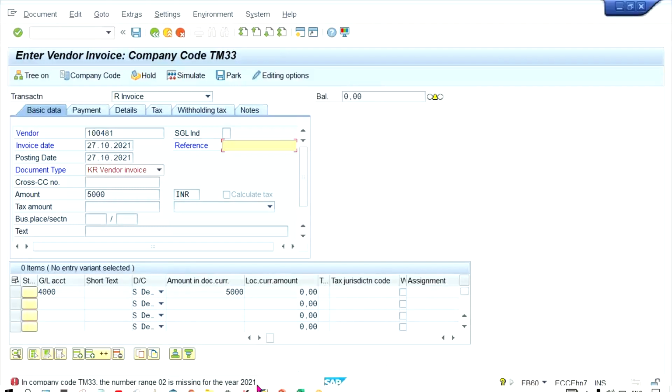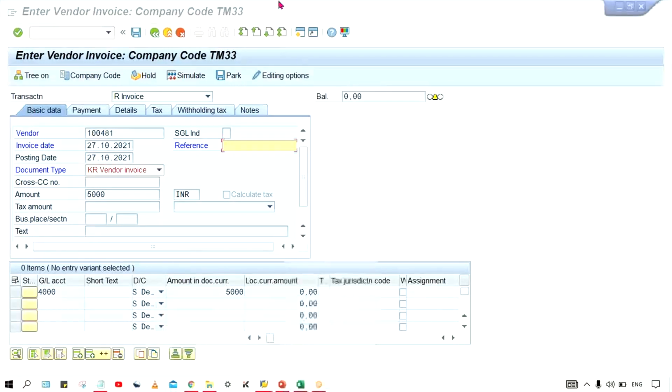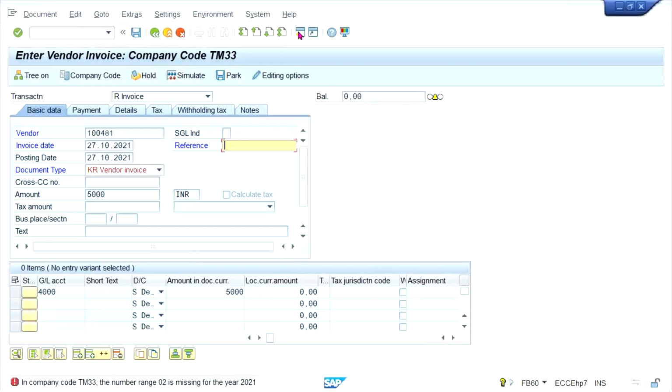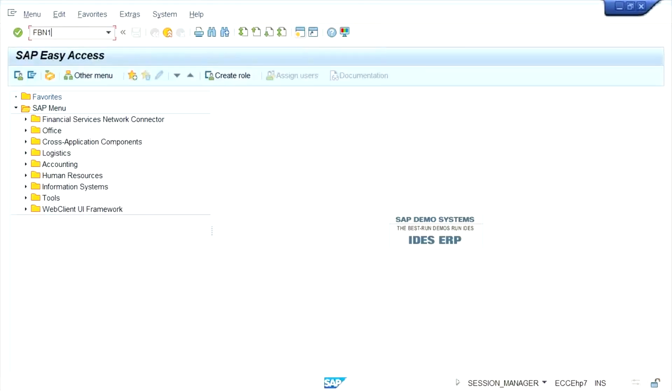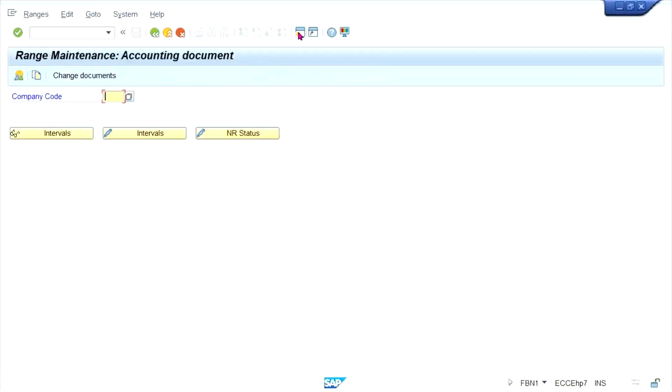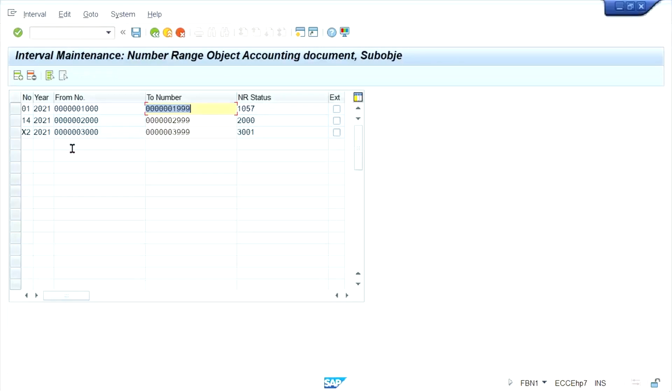Number is 02. Let me set this 02, because there is somebody who keeps on changing the number range. I'll set it up. Give your account code. Okay, so 02.